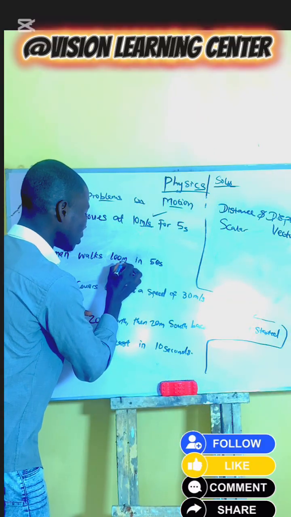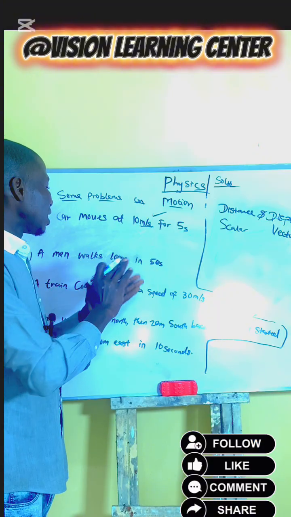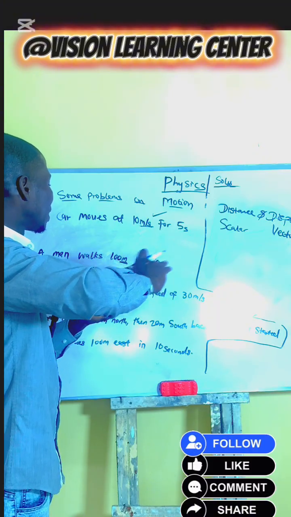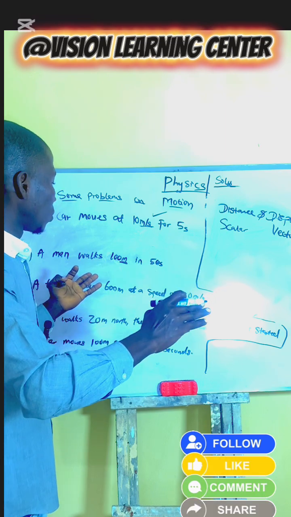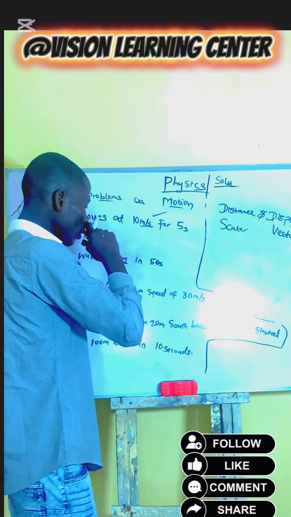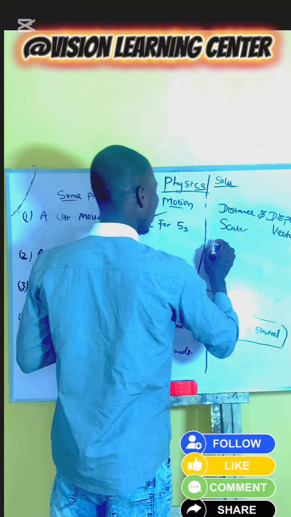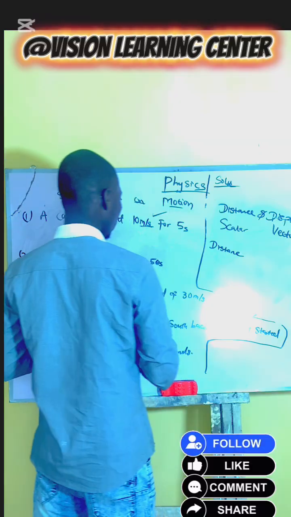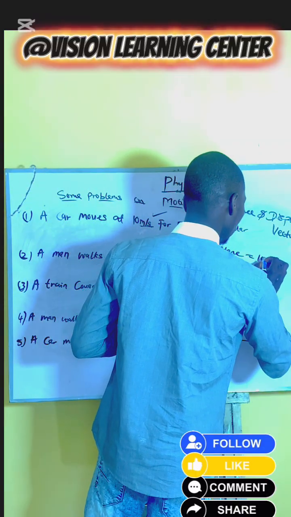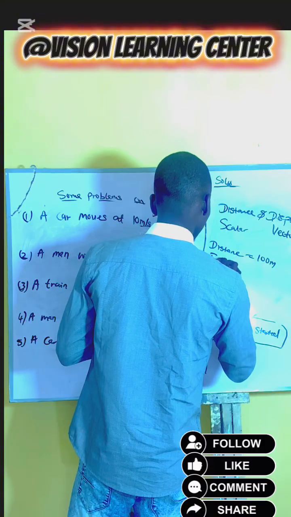We have size, which is the magnitude, the number of meters the man has walked. So we are left with 100 meters, which is our distance.